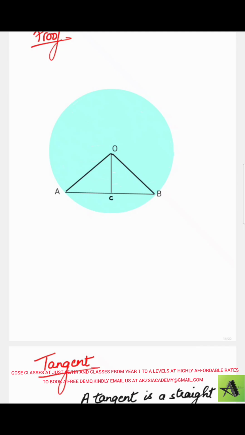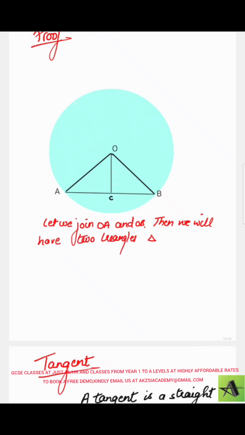So now the proof says, let me join OA and OB. Then we will have two triangles: triangle AOC, which is the left one, and triangle OCB, which is the right one.